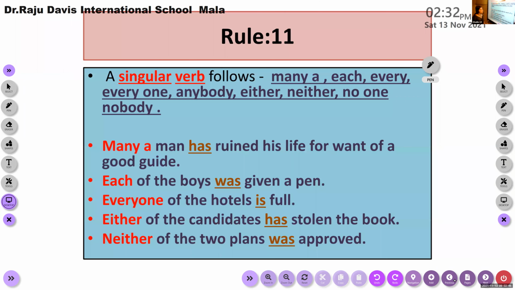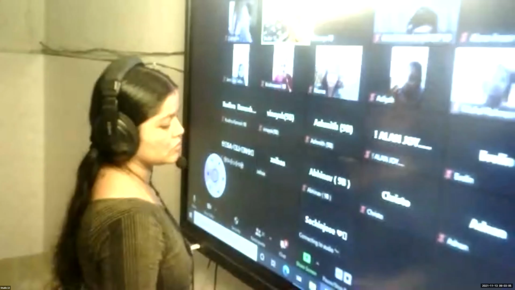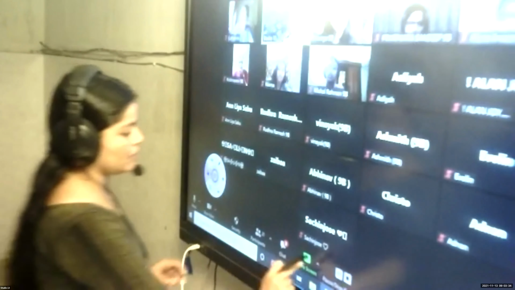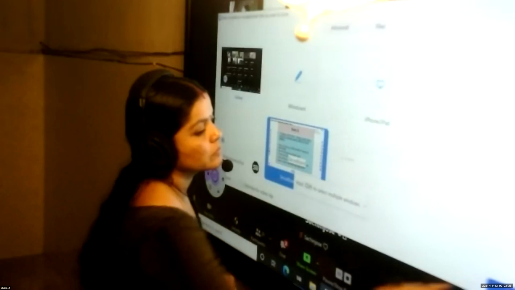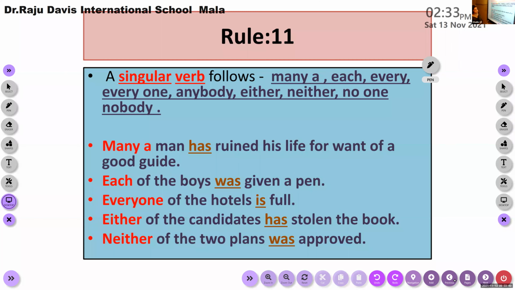Okay, rule number 11. I request everybody to pay attention here. You have 11. Regarding, one second children, regarding rule number 11. So as per rule number 11 children, I request everybody to note it.